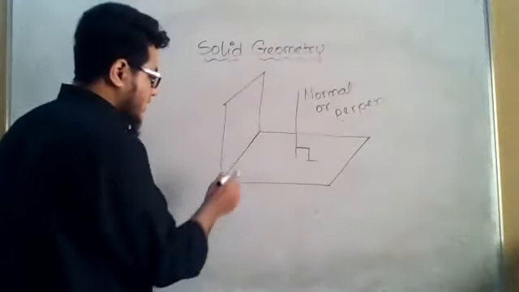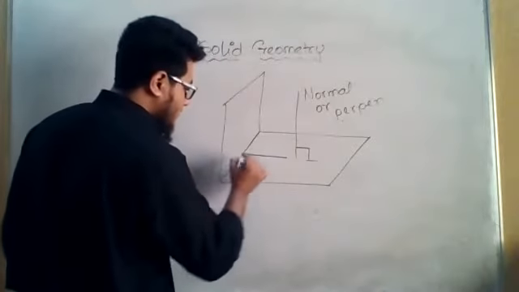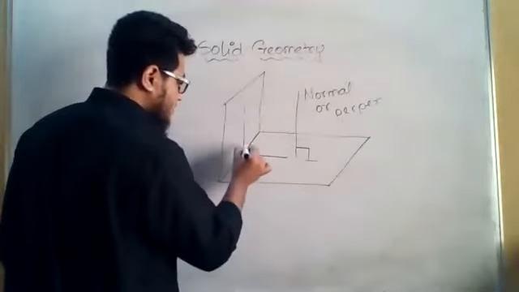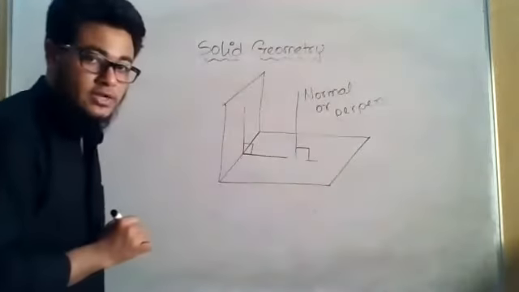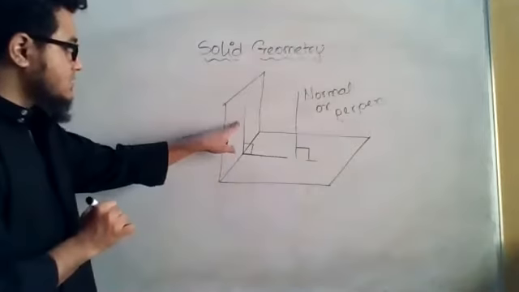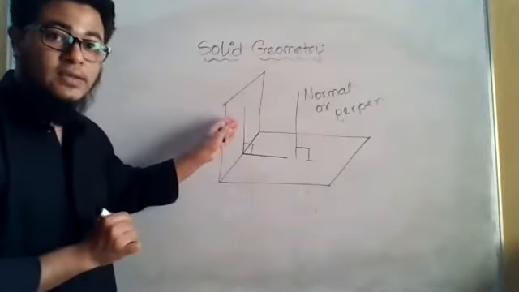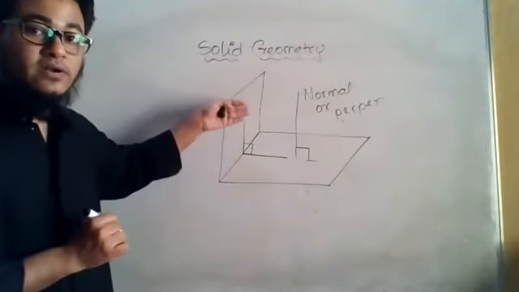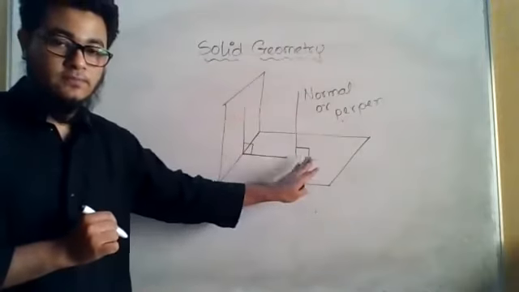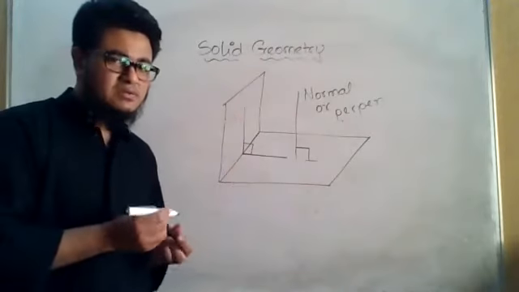Now I will draw two lines. One line on this surface, another line on this surface. They will be perpendicular to each other, right? In this case, this line will be known as a vertical line, or this plane will be a vertical plane for this plane. Did you understand?